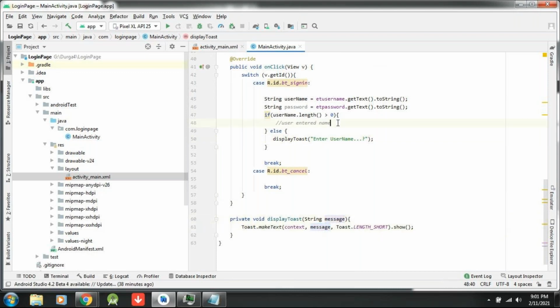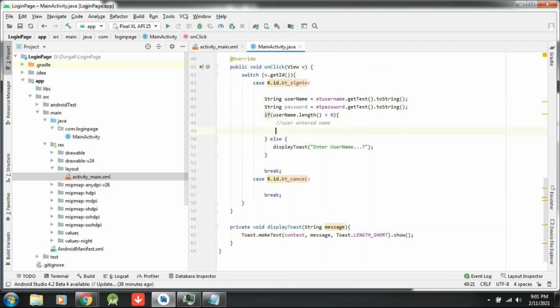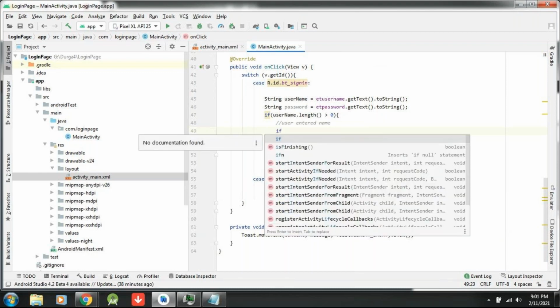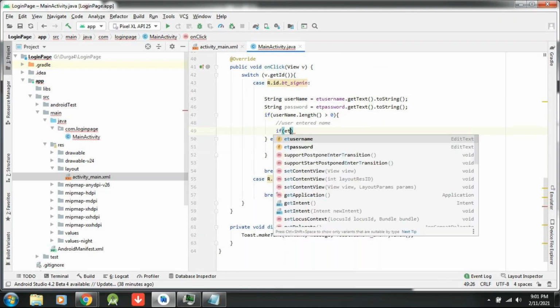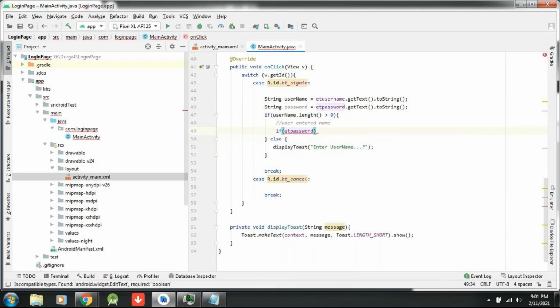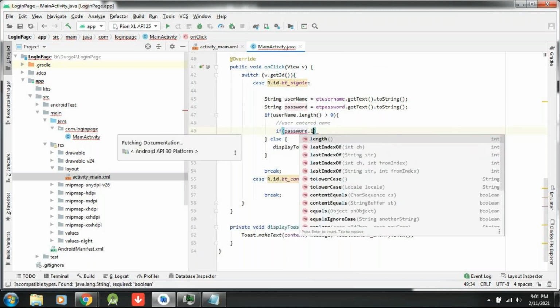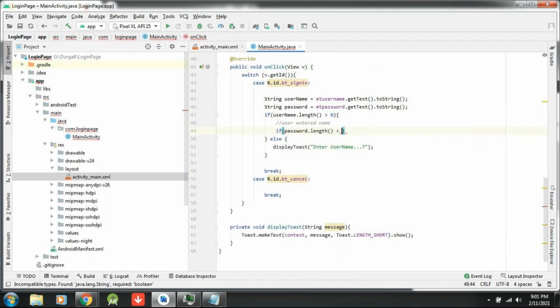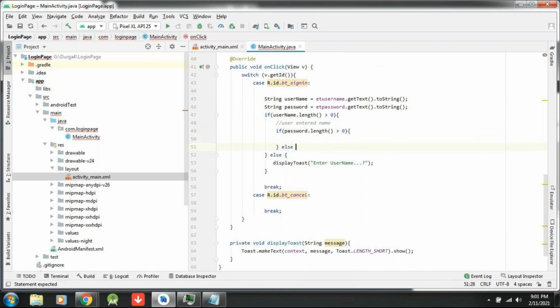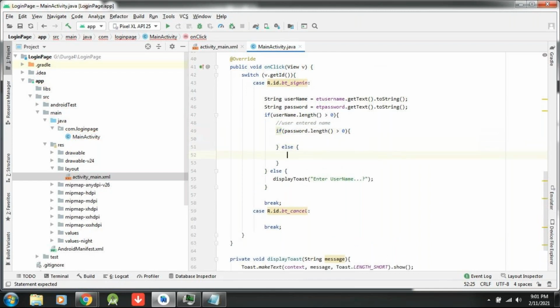Similarly, I have to check for password inside the username. Am I correct? After checking username, then only you have to check for password. So here I am checking if et password, et password dot, oh sorry, it is not password, already password I have taken. What is that? Password dot length. Length greater than 0. Greater than 0 means that size greater than 0 means he entered something. So if it is less than 0, that means what I have to do? Else condition. So I am writing display toast.